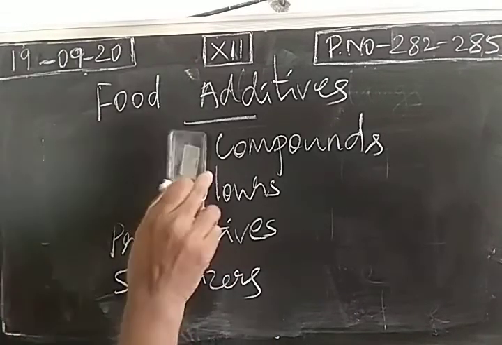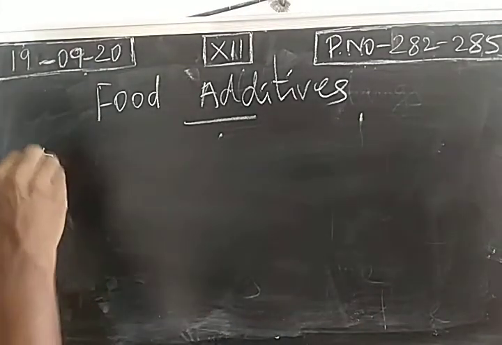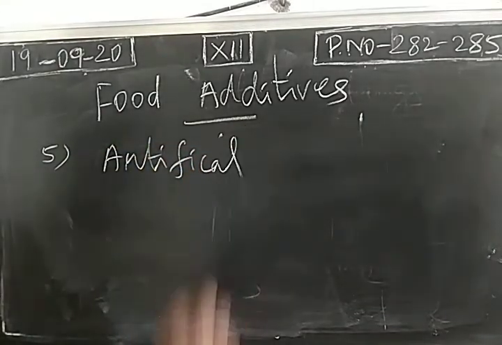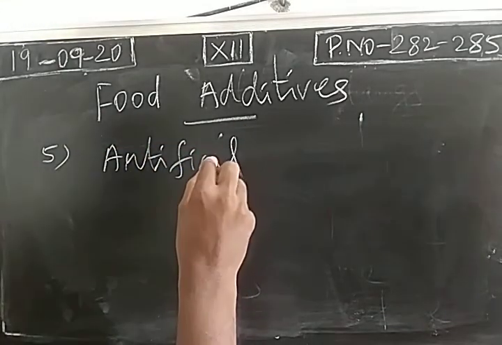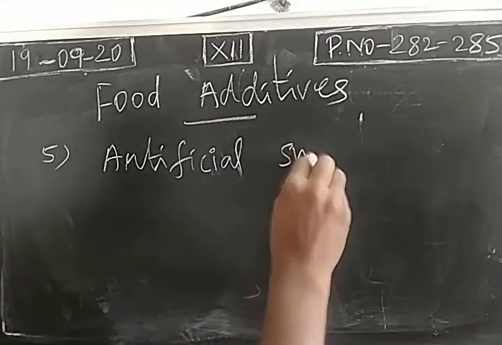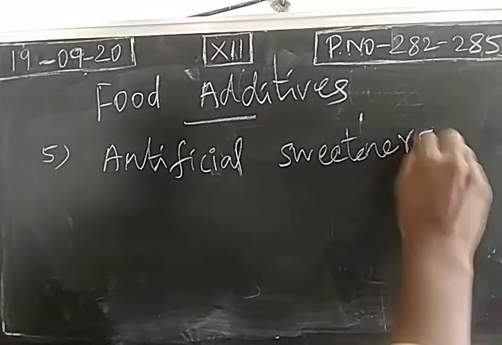Number 5, artificial sweeteners or sweetening agents.